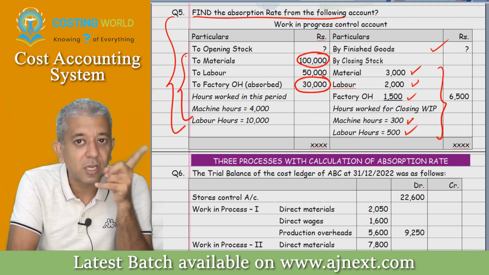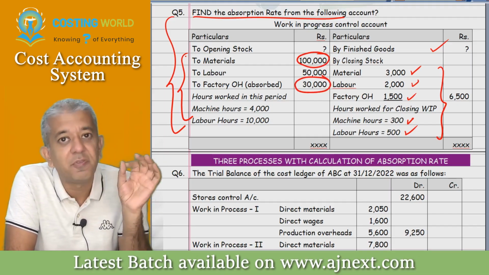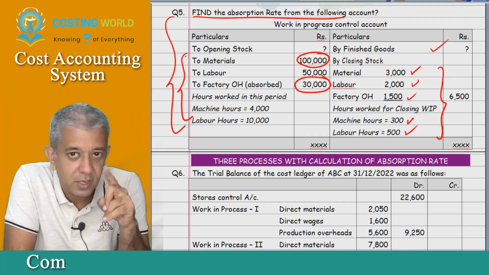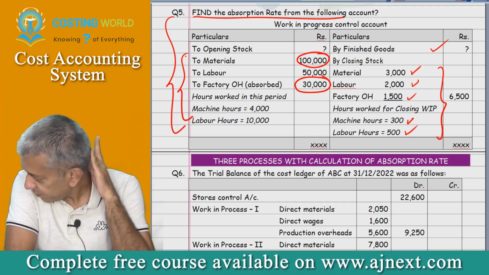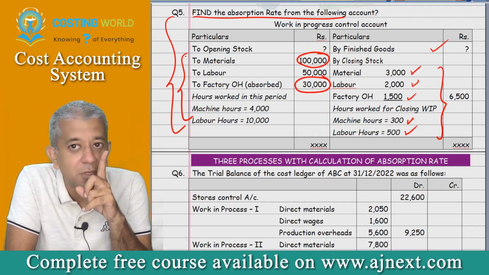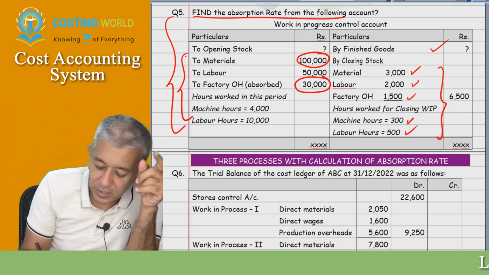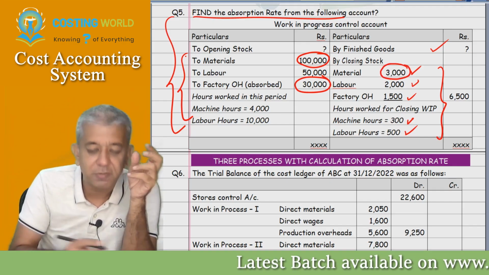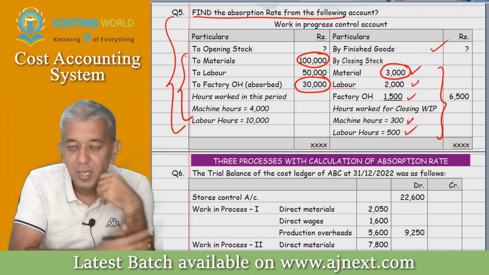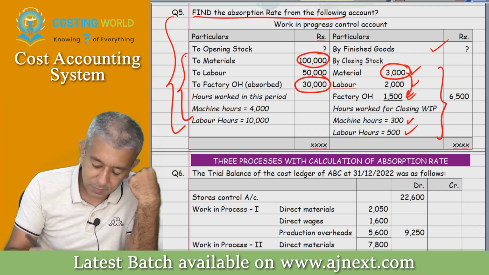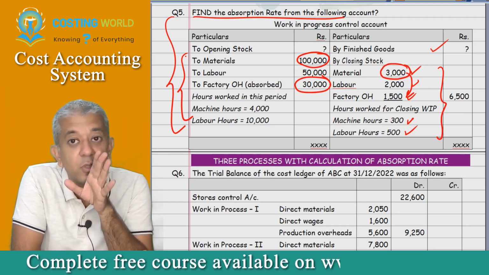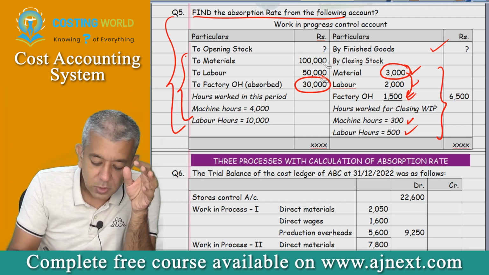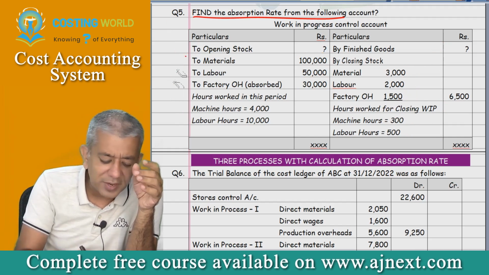If it was 30% of material cost, wherever there is 100 rupees of material, there will be 30 rupees of factory overheads. Now think: there is 3,000 rupees of material in closing WIP. Does its 30% come to this particular figure? No, sir. So this is not your method. Same way we are going to try every method.